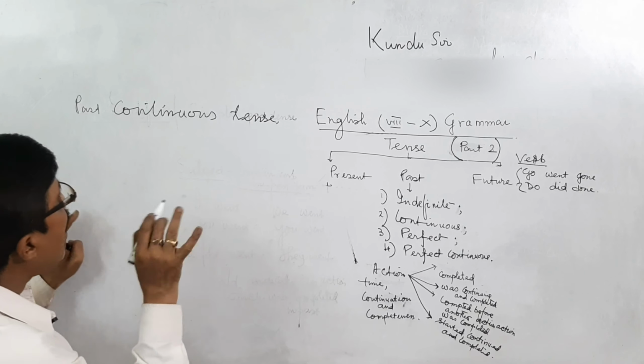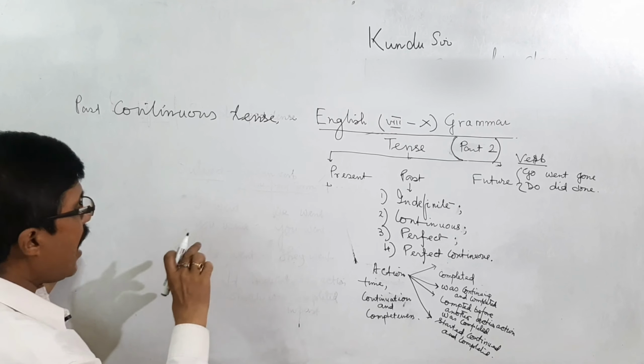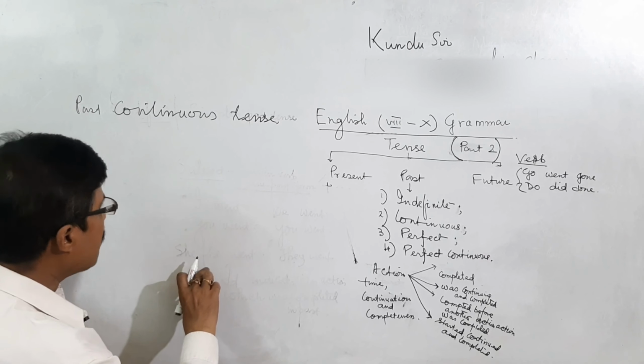First of all I write the sentence and I will explain briefly after that.